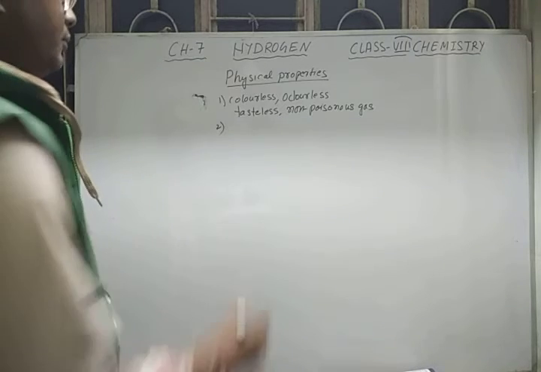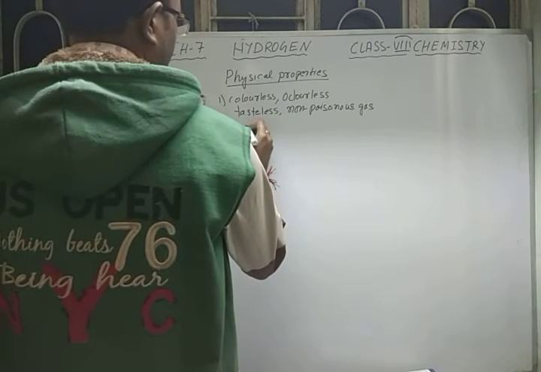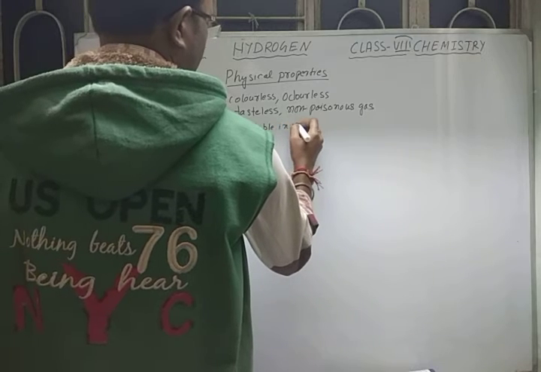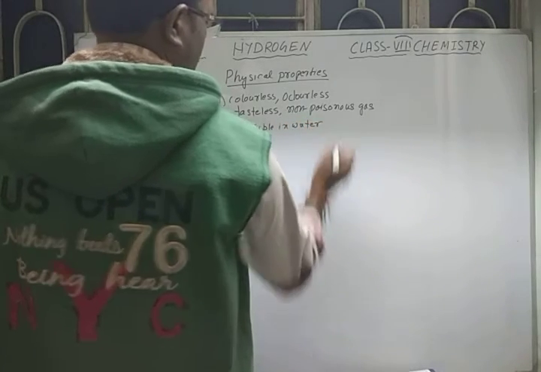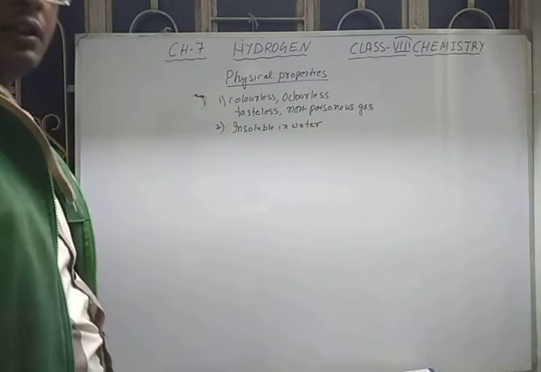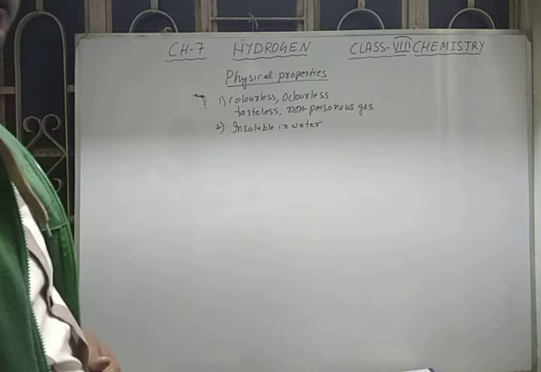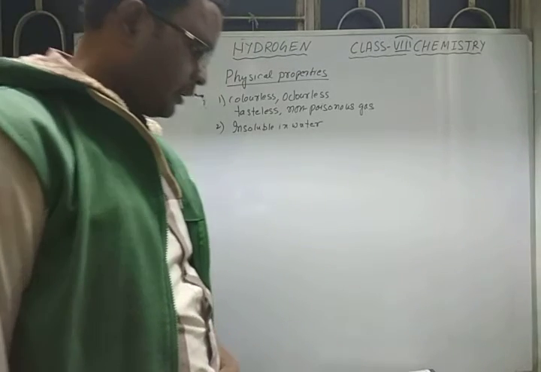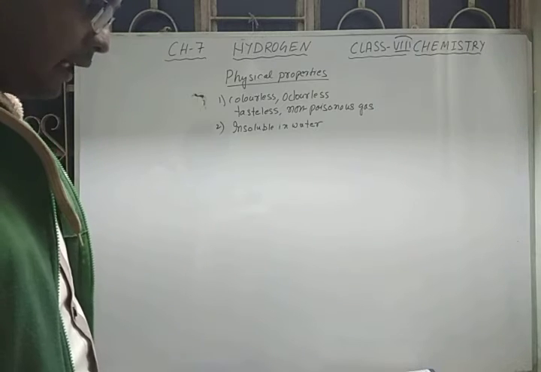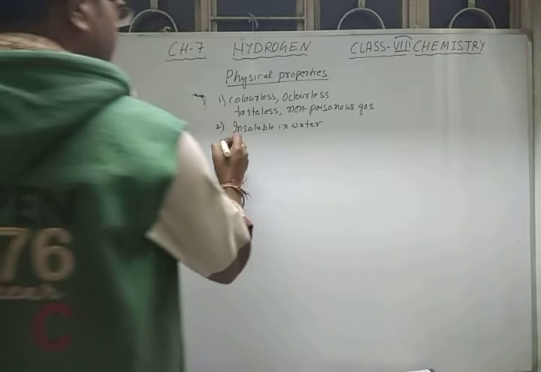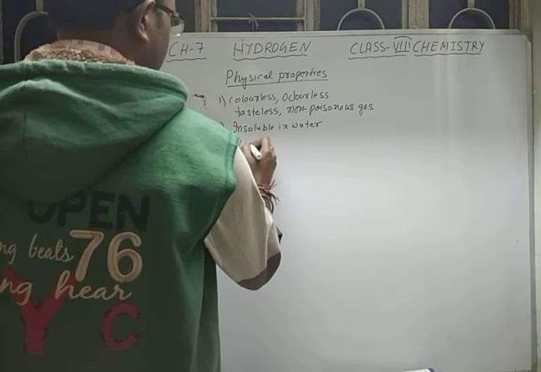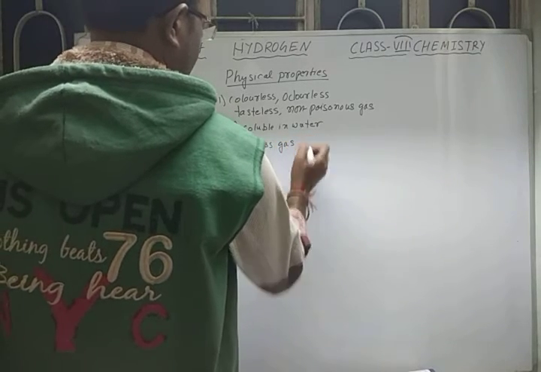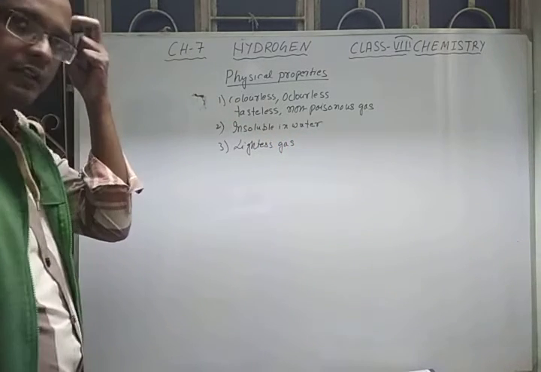Second property, it is almost insoluble in water. That's why we use downward displacement of water to collect hydrogen gas in the laboratory preparation. After that, it is the lightest gas, which is about 14 times lighter than air.